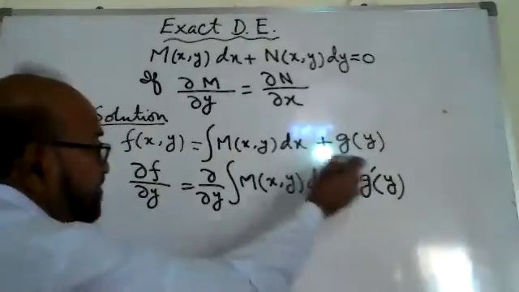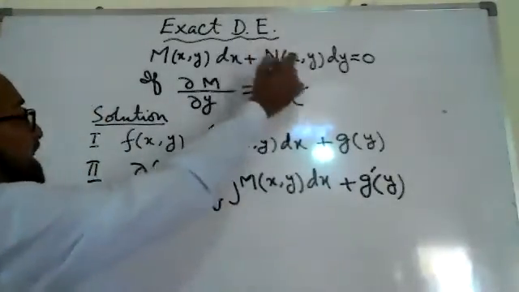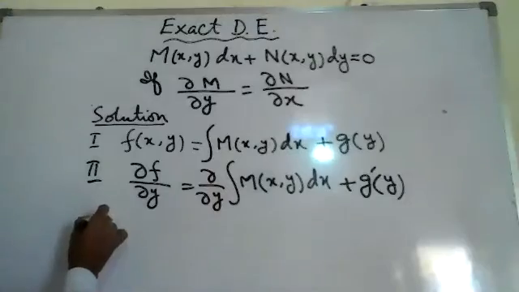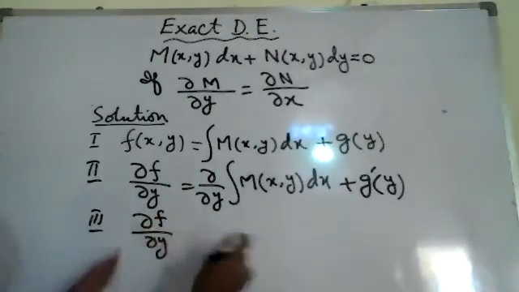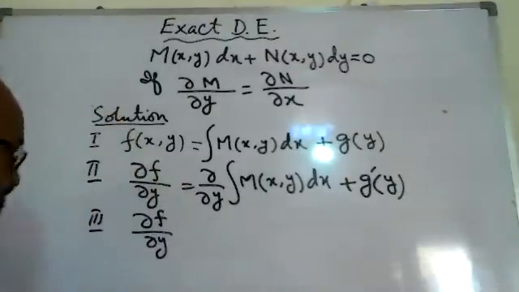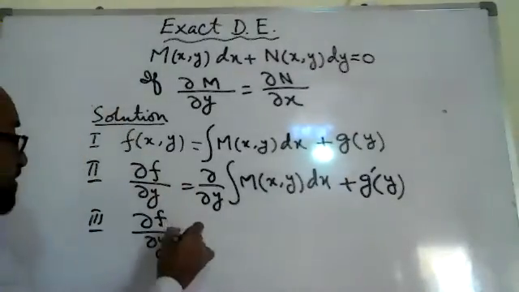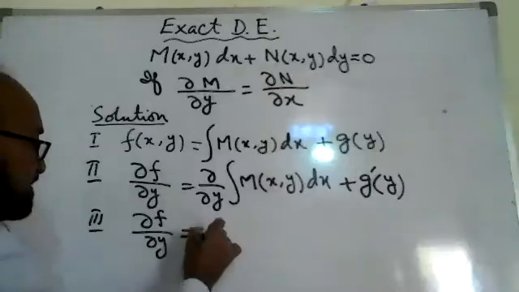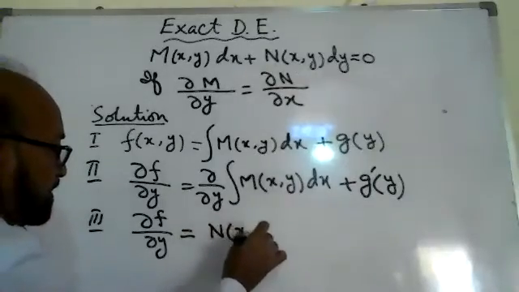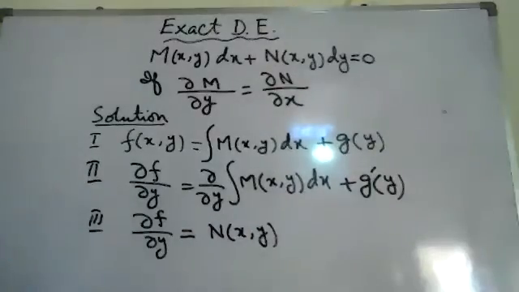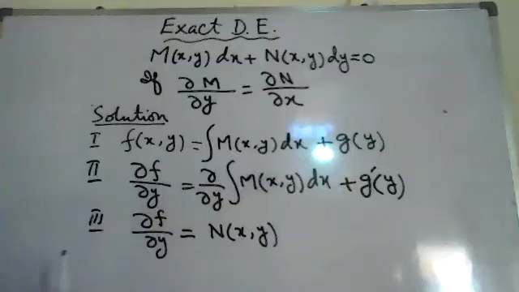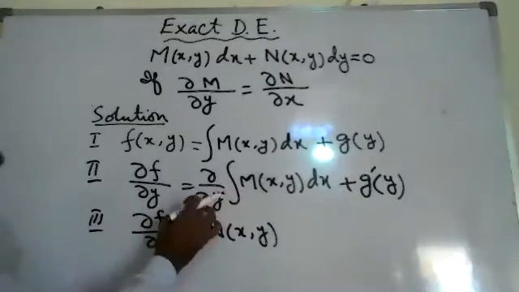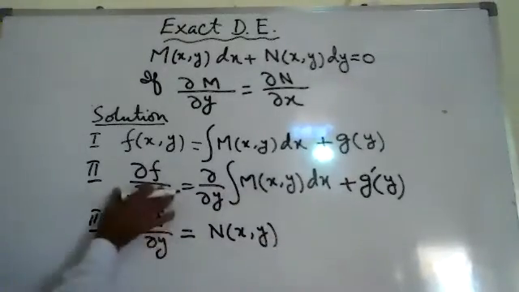After that, this whole partial derivative, dou f upon dou y, will be equal to N of x,y.